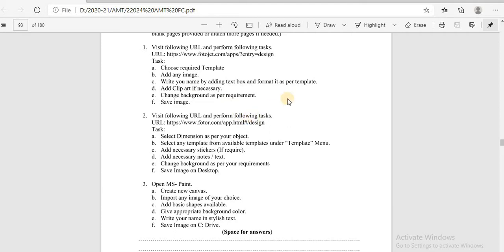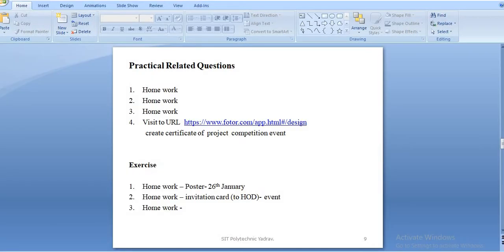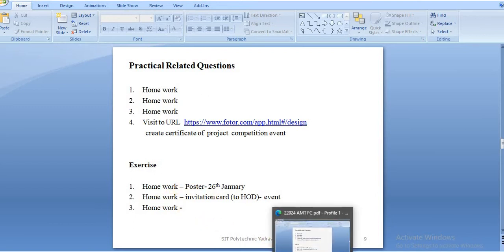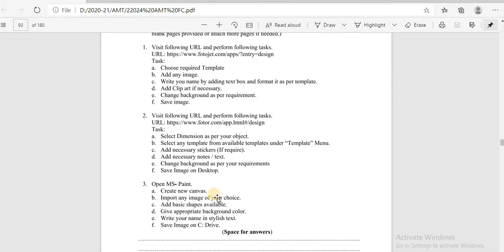Save the images. So in the first exercise question, create a poster. What is the matter in the poster? For example, 26th January. In the second question, create an invitation card to your HOD for any event in your department, inviting your HOD ma'am. That is the second exercise question. In the third question, only take shapes and give the background color.